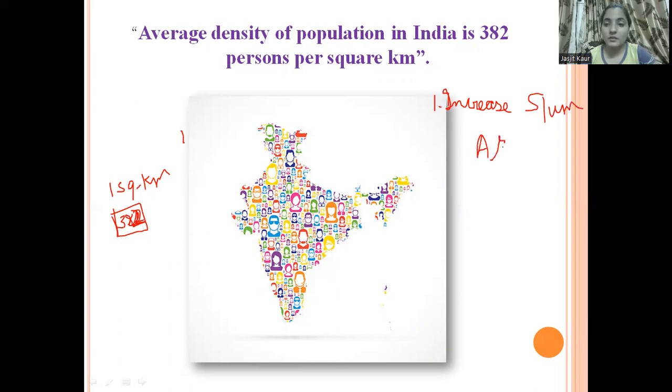Apart from this, poverty is also increasing because of the high density of population in India. And it also affects the quality of life of the people living in this area. So very good students.